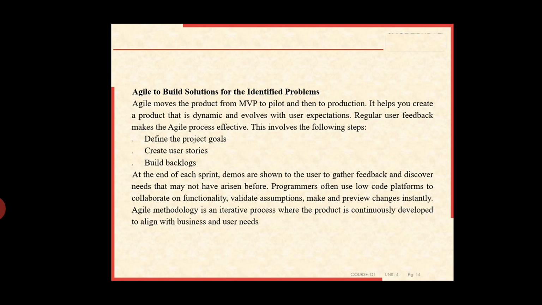Agile moves the product from minimum viable product to pilot and then to production. What I mean to say is, agile is related to a method, a project management method. It moves the product from a minimum viable product. It is a concept from lean startup that stresses the impact of learning in new product development, to develop a new product, to pilot and then to production.